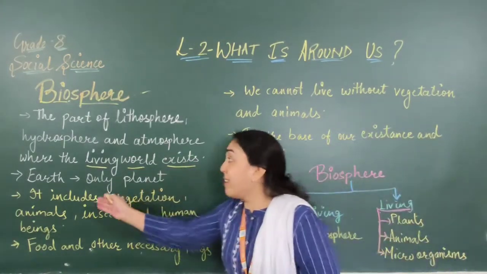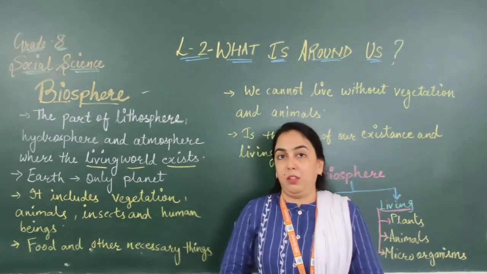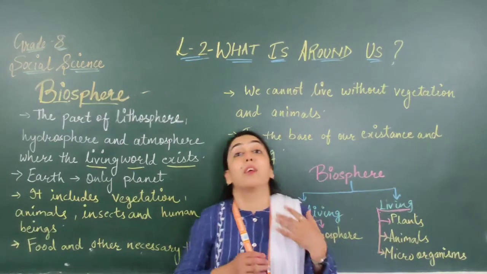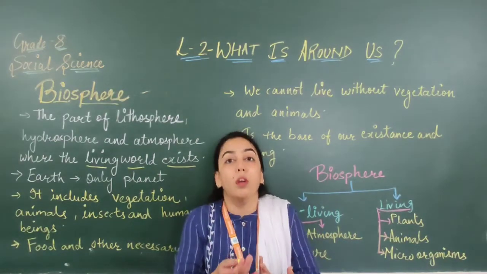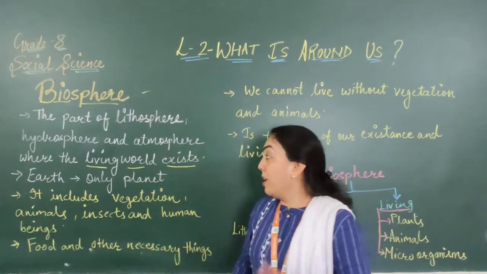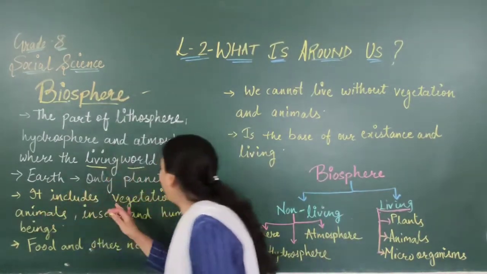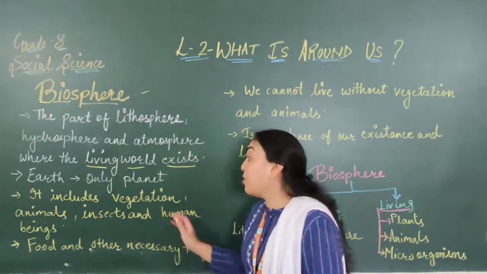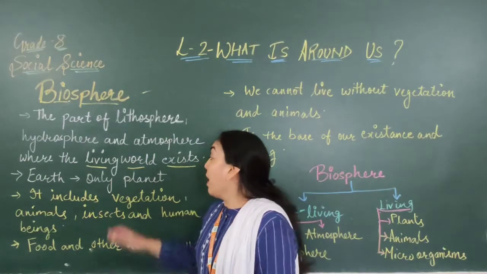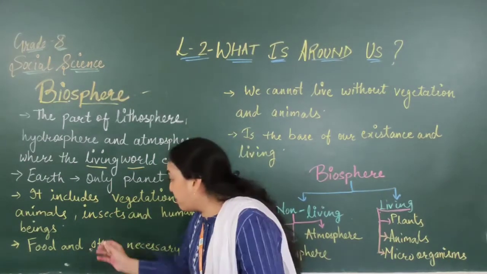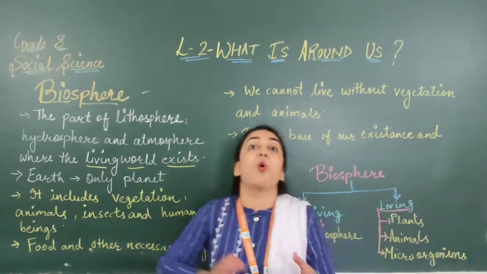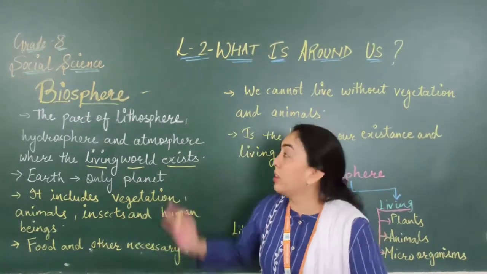So there is the Earth, which is the only planet which is having biosphere. There is no other planet in the solar system which is having atmosphere or proper hydrosphere. So Earth is the only planet which is having this biosphere. Next is, it includes vegetations, animals, insects and human beings. What is included in biosphere? Vegetation is also included in it, animals are included, insects, human beings, all the living things, also all the non-living things, these all are included in the biosphere.